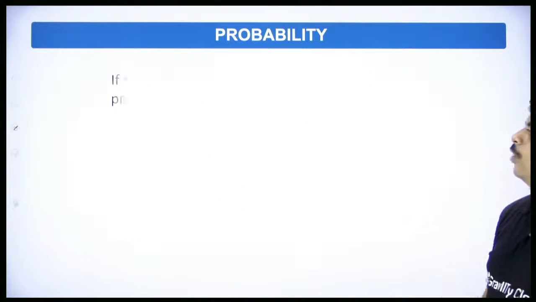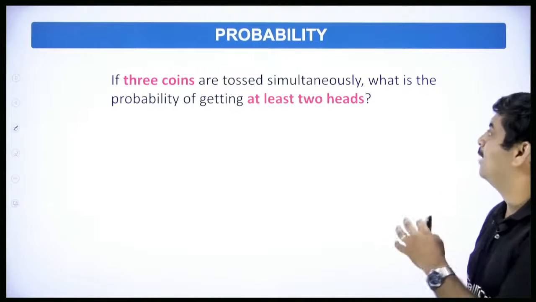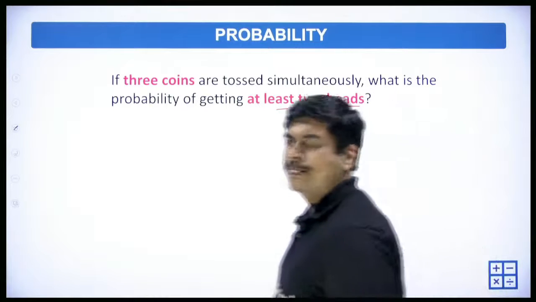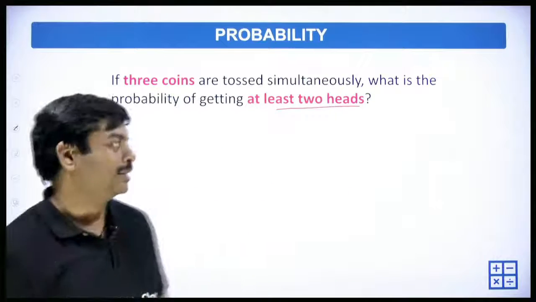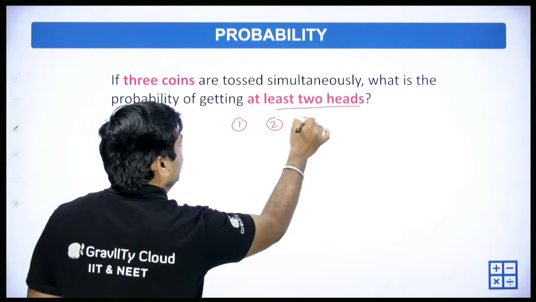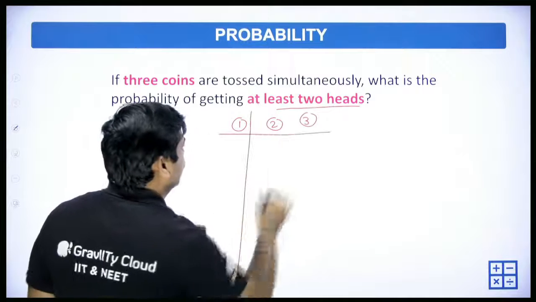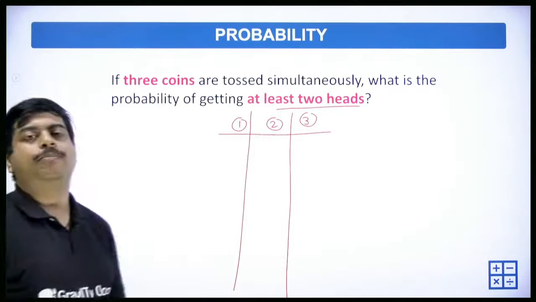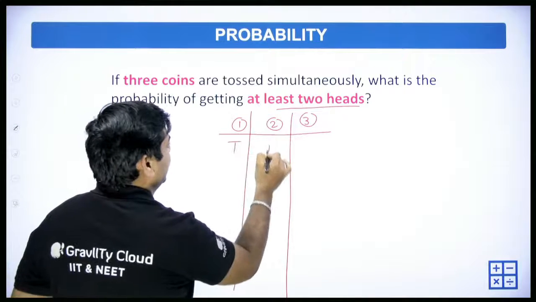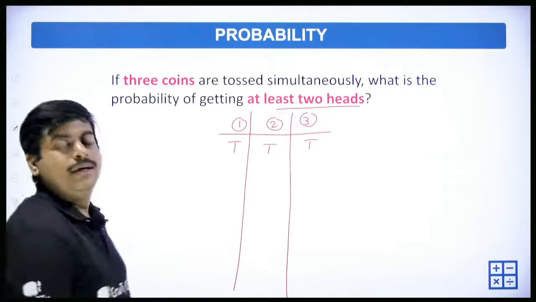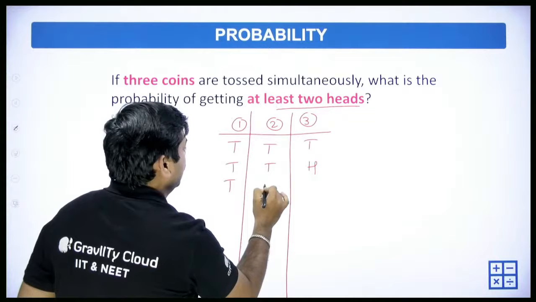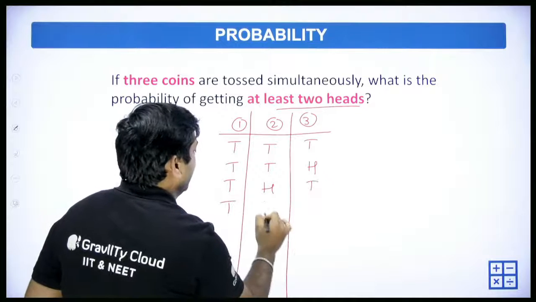Okay, so moving forward, if 3 coins are tossed simultaneously, what is the probability of getting at least 2 heads? A very important question. If 3 coins are tossed, so first coin, second coin, third coin, let us try to write all the possible outcomes. The first coin we may get tail, then tail and then tail, right? Tail, tail, head, tail, head, tail, and tail, head, head.